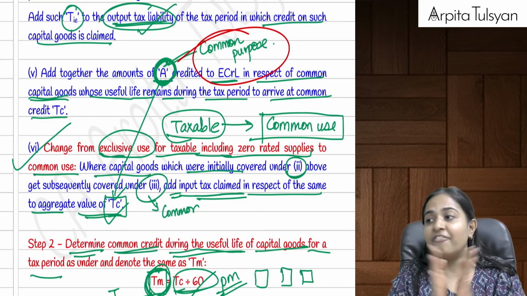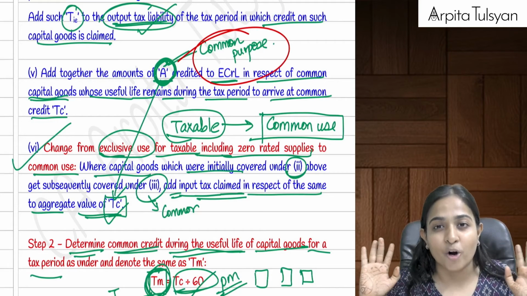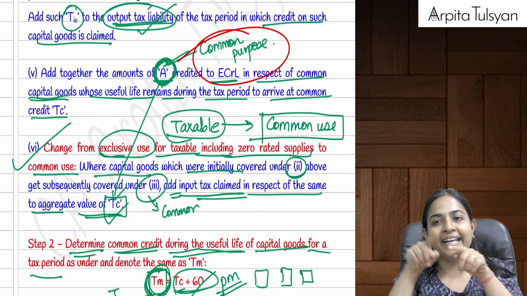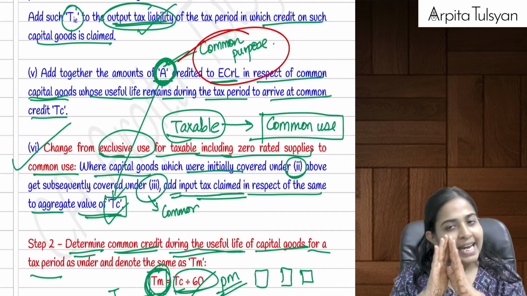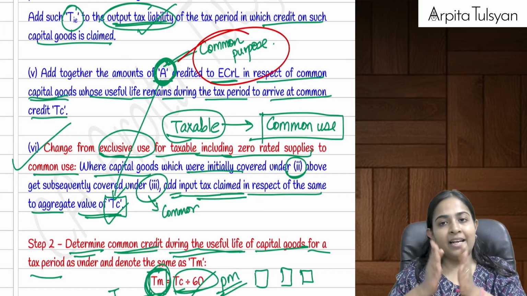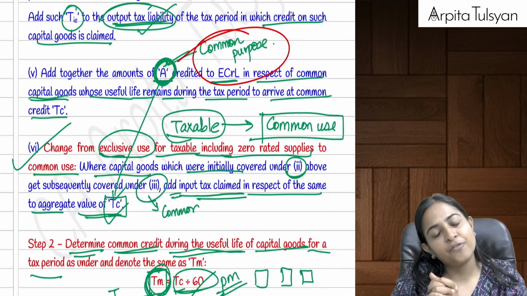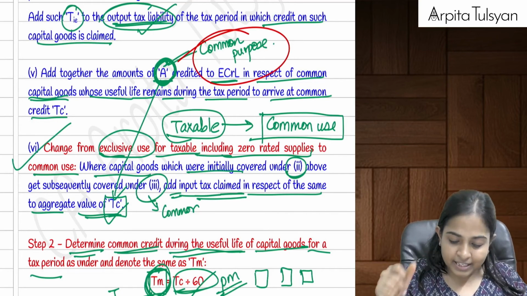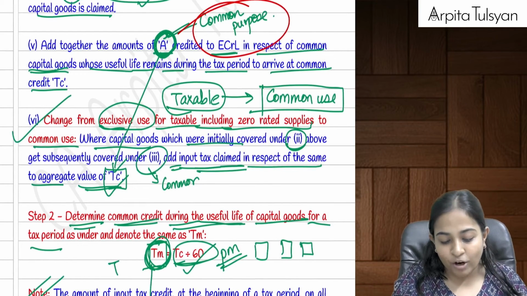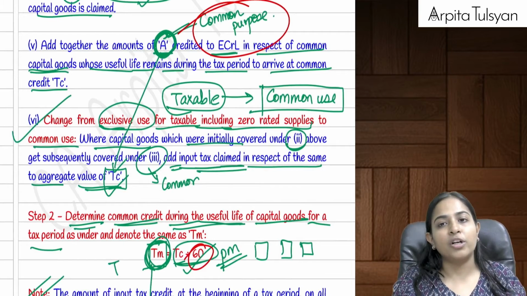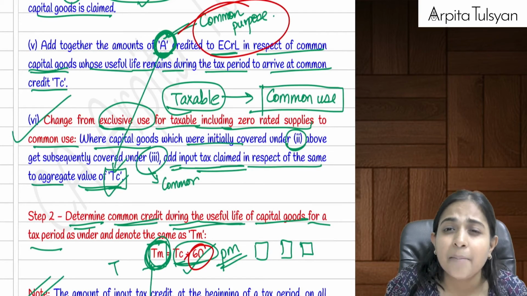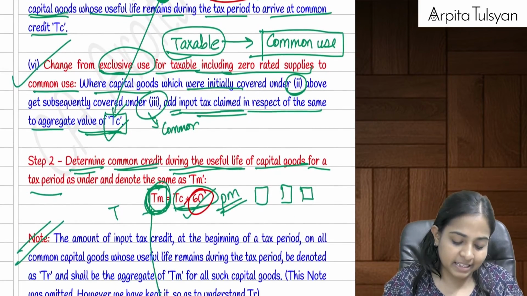Okay, now just check whether the life of 5 years is pending or not. Whatever assets are there in A, check whether its life is pending or not. If it is pending, then for future, will we get the credit of the same? Yes, so whatever is your total common credit, divide it by 60 months.